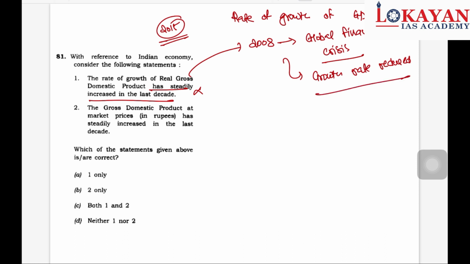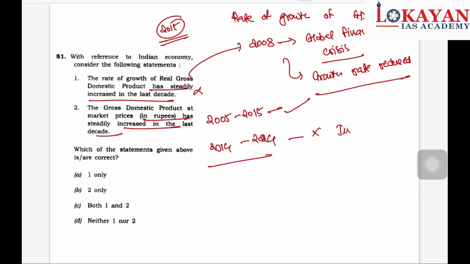The gross domestic product at market prices has steadily increased in the last decade. Since this question was asked in 2015, for 2005 to 2015 this statement is correct, but at the current stage, 2024, from 2014 to 24, this is incorrect.